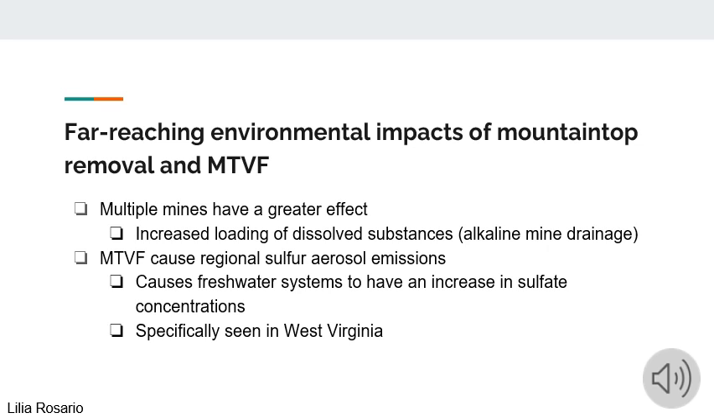Soil macro and micronutrients are lost as well. Changes in topography are also a result. There are also far-reaching impacts of mountaintop removal and MTVF. Individual mines affect water stream quality, community structure, and ecosystem functions. Multiple mines, however, have a larger effect due to the increased loading of dissolved substances which come from alkaline mine drainage. MTVF leads to regional sulfur aerosol emissions, which causes freshwater systems to have an increase in sulfate concentrations. This can be specifically seen in West Virginia as well as throughout North America and Europe. This increase in sulfate concentrations in the water system has a large impact on the aquatic organisms and ecosystem functions of the streams.